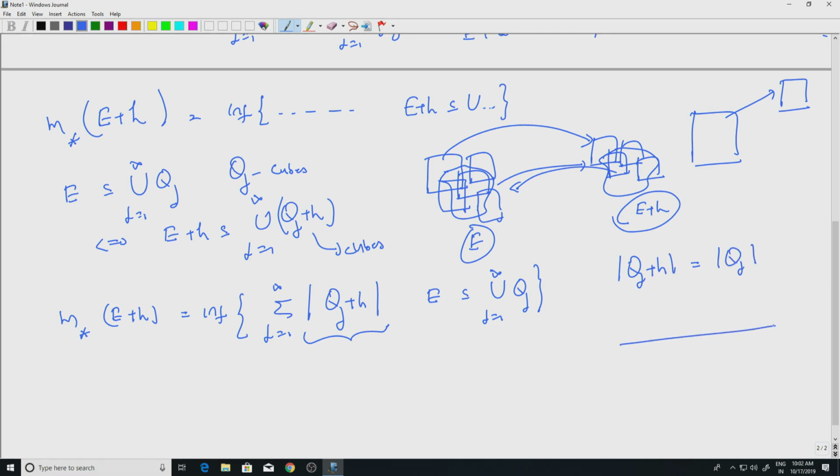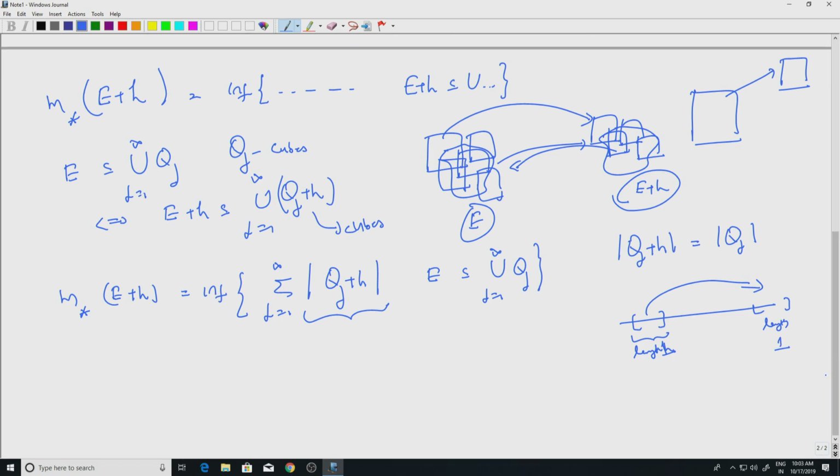So look at the easy example. If I have an interval of length 1, I translate it to any place I want, I will still get an interval of length 1. So if I translate, I am not going to change the volume of the cube. If I have a square in R2, I translate it, I am going to get the same square, but the position will change, while the area is going to be the same. So this is simply mod Qj.